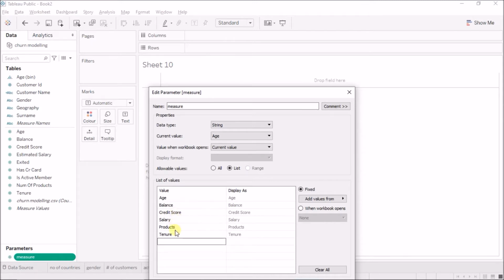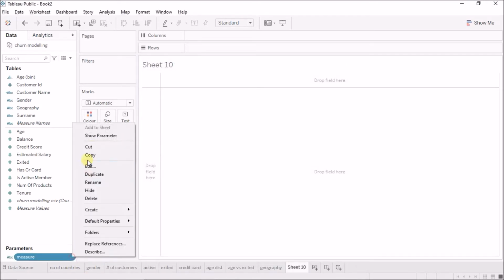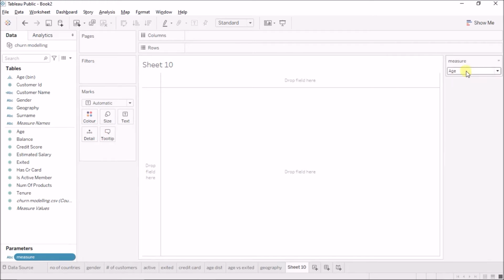Very good. So these are going to be my list of values. I'll just click on OK. Show the parameter control.